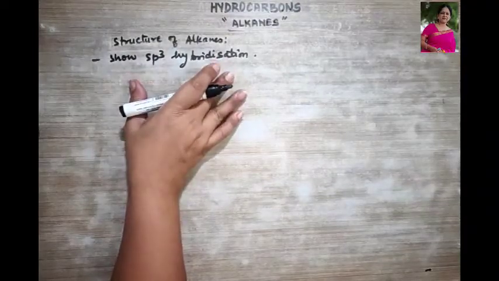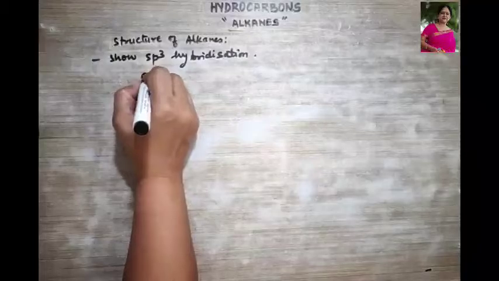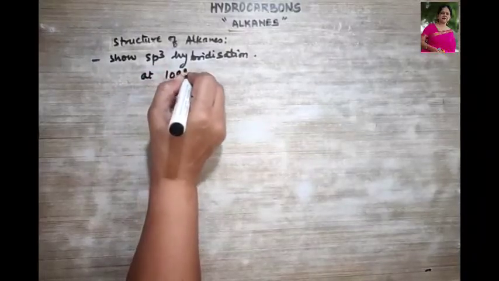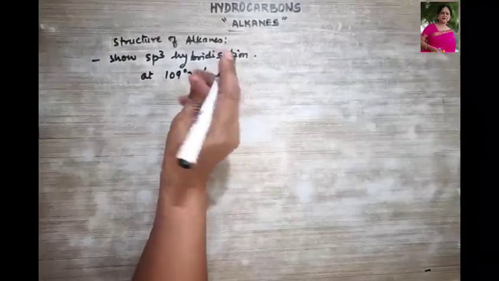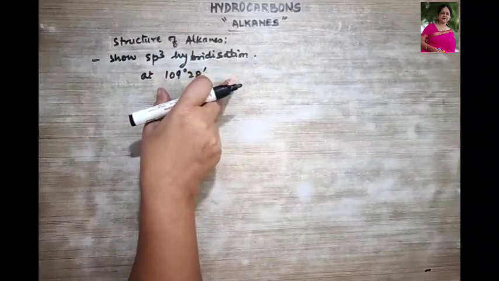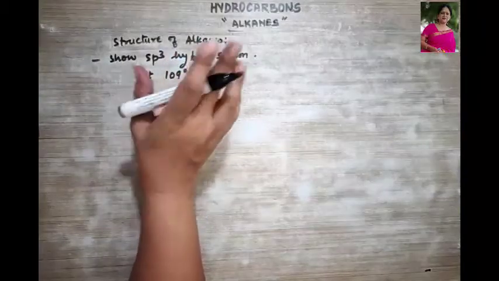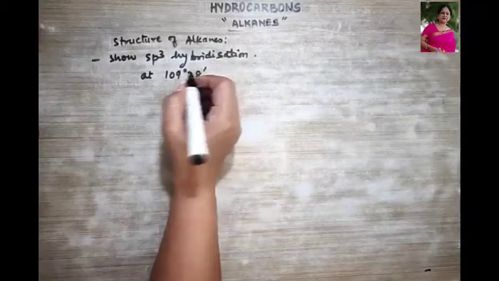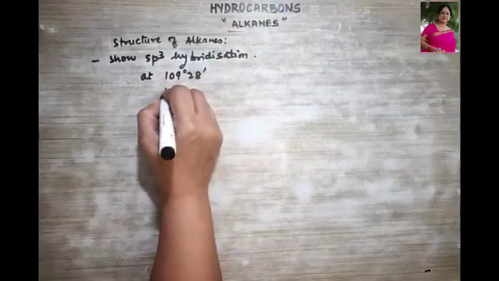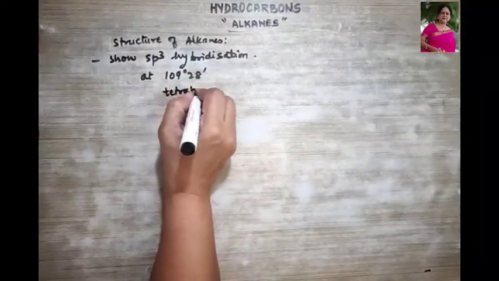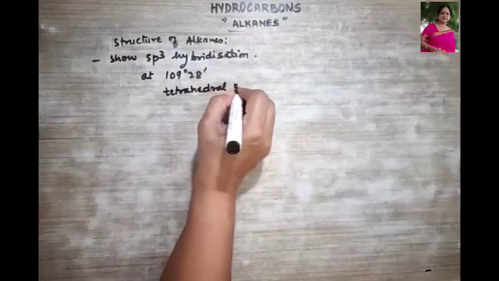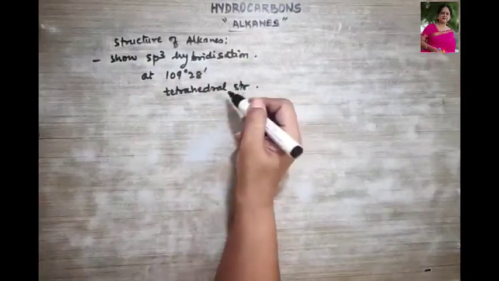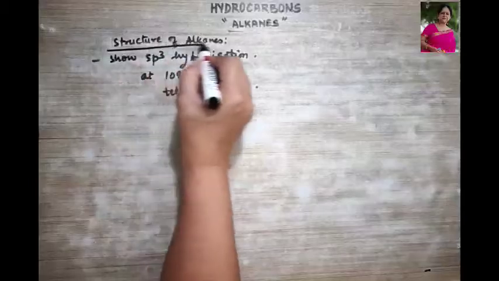This sp3 hybridization always lies at 109 degrees 28 minutes, and they are always directed towards the 4 corners of a regular tetrahedron. So what structure do they form? They form a tetrahedral structure.